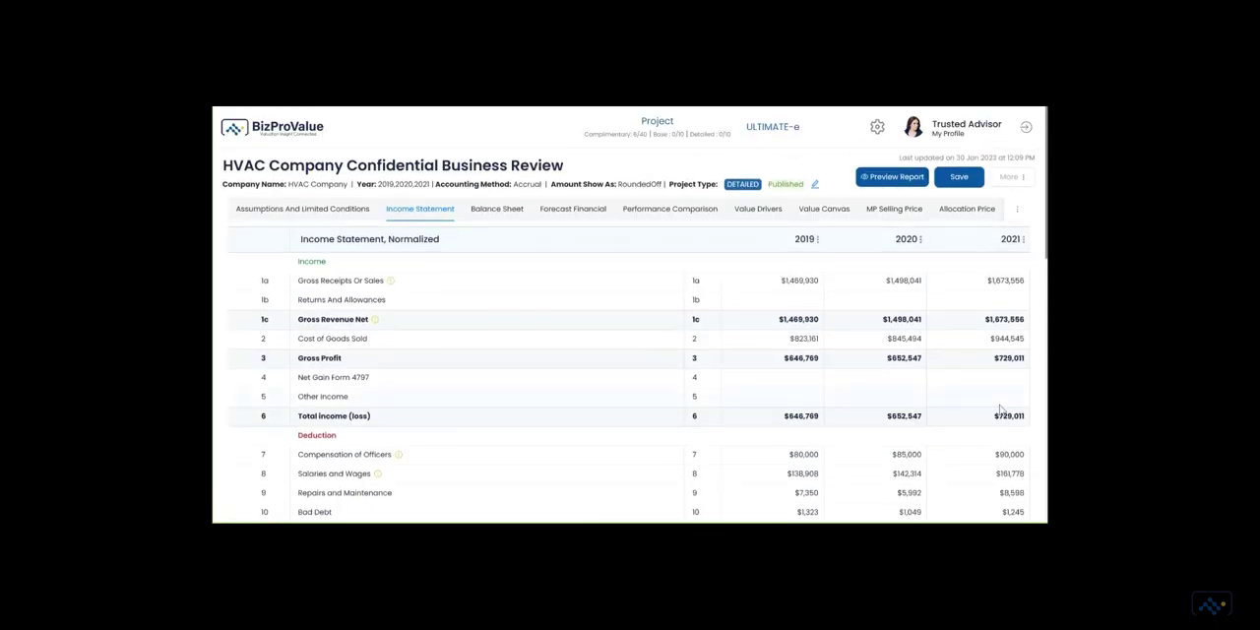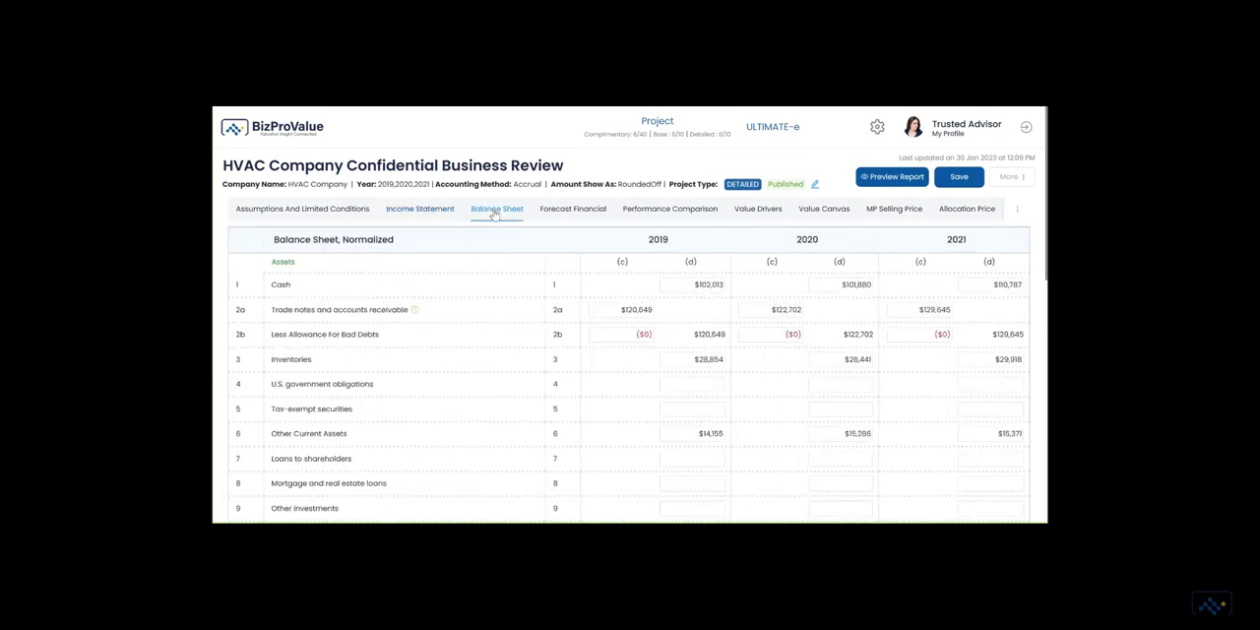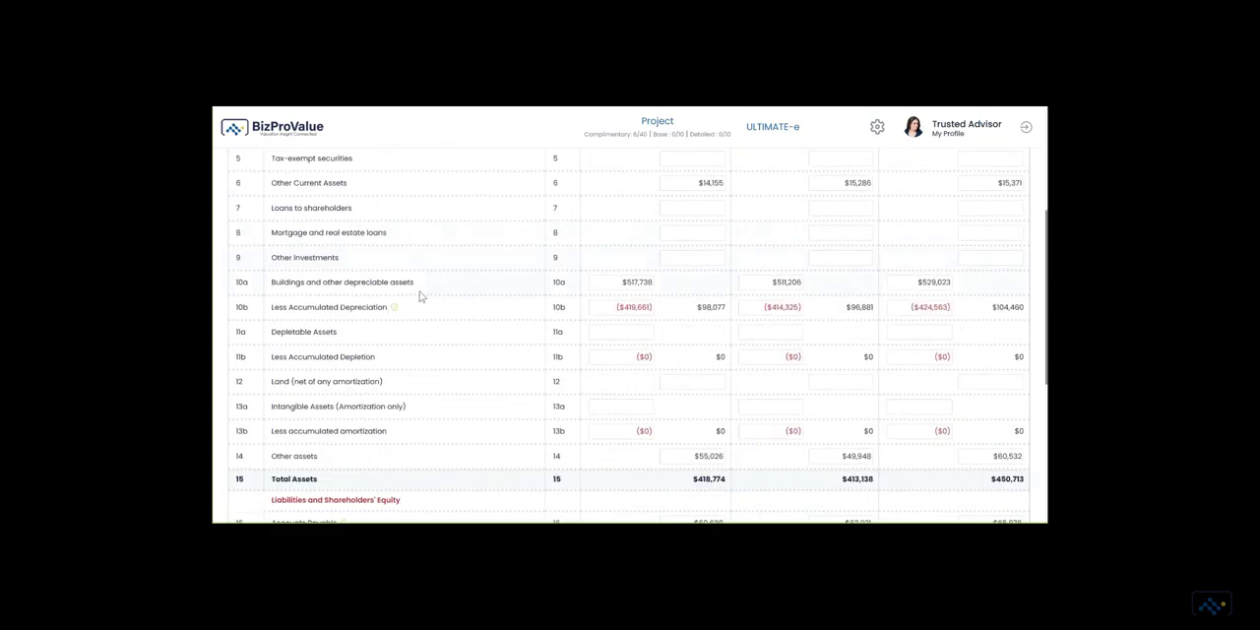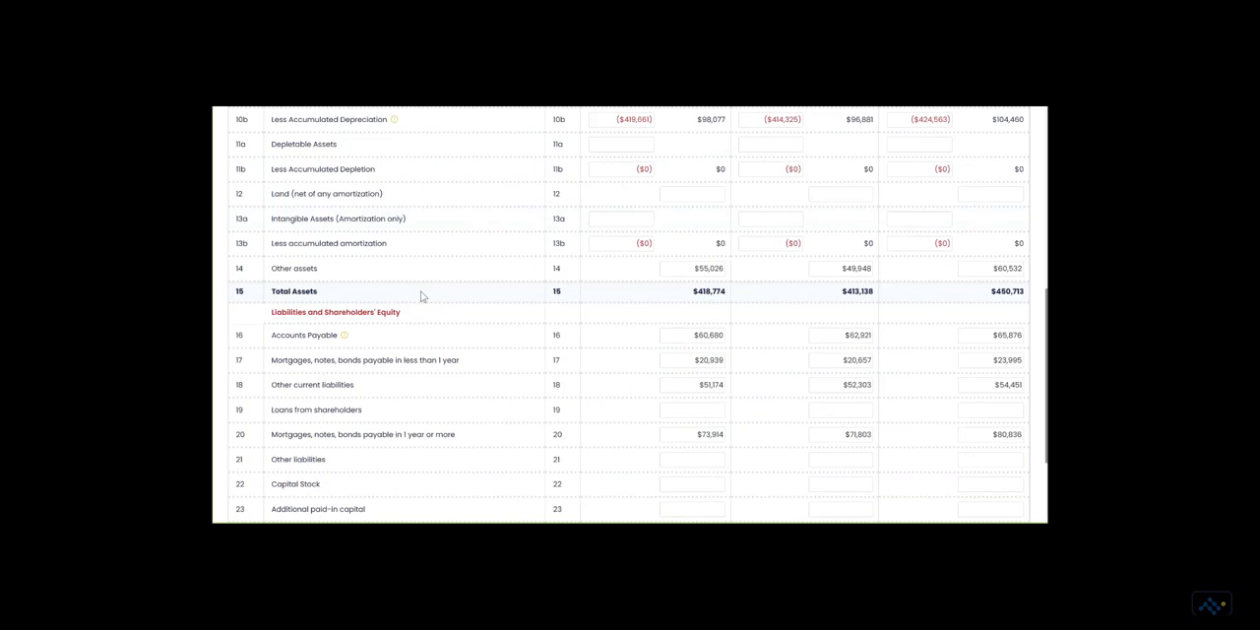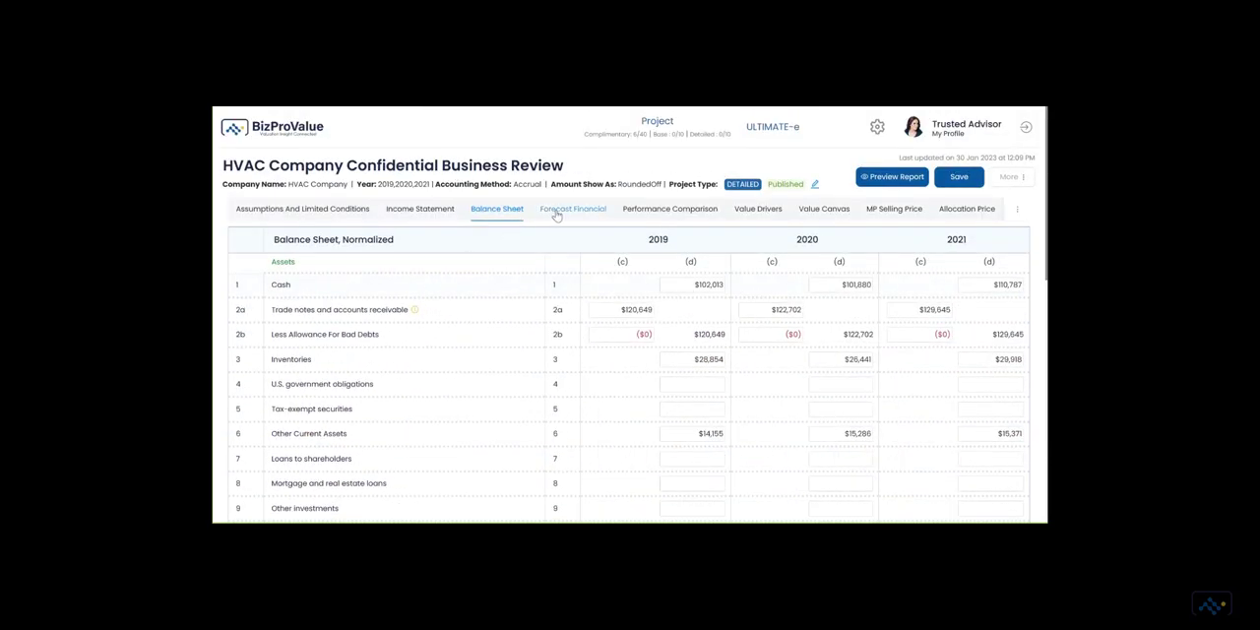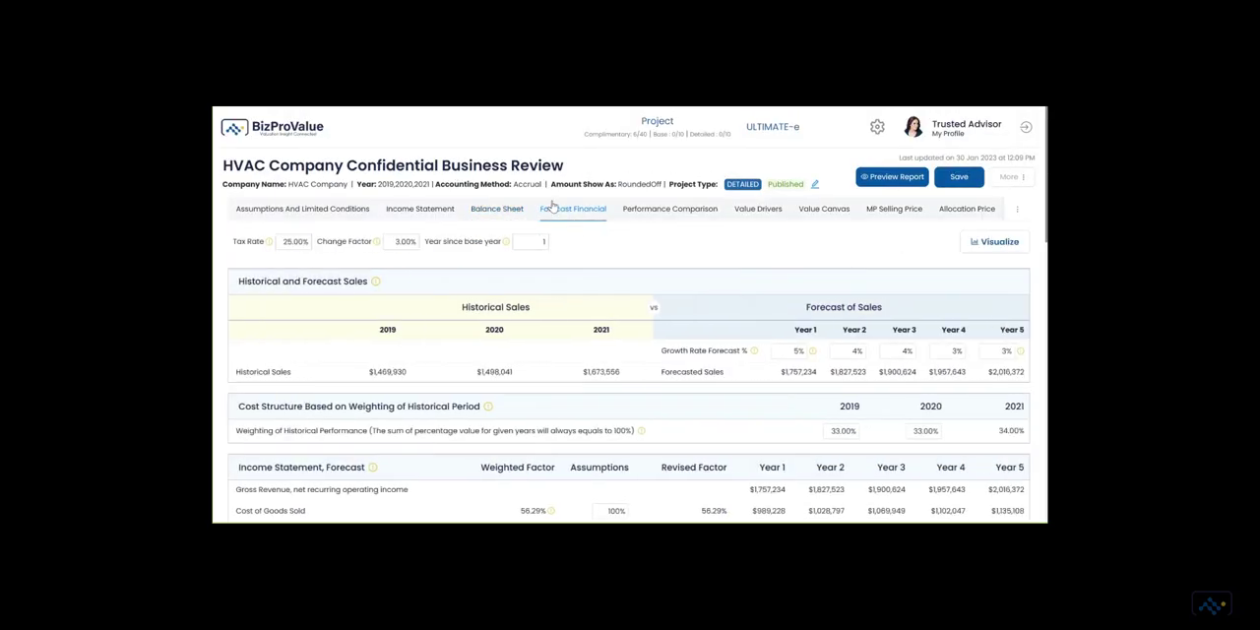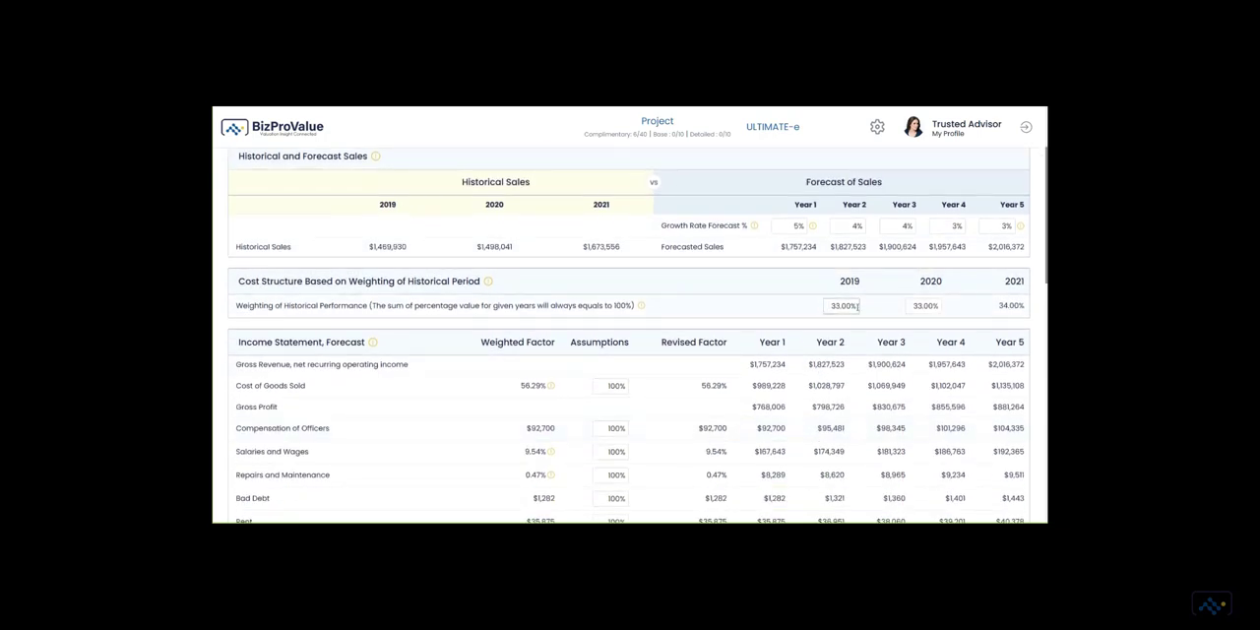See the results in terms of dollars and common-sized percentage to identify trends and variations. Move to the balance sheet to enter assets and sources of capital. Since valuation is always forward-looking in the historical context, forecast future performance by selecting a growth rate for revenue and develop a cost structure for fixed and variable expenses.